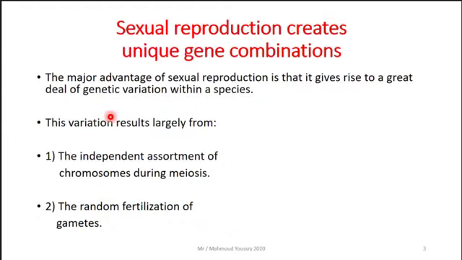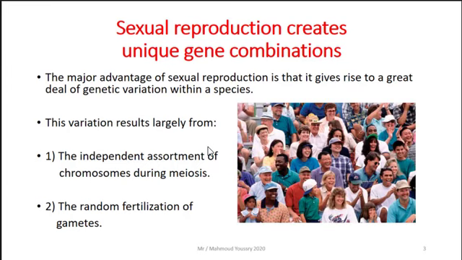Let's start with main idea number one. Sexual reproduction creates unique gene combinations. The major advantage of sexual reproduction is that it gives rise to a great deal of genetic variation within a species. Like in this picture, you can see how the people are very different from each other. This variation results largely from number one, the independent assortment of chromosomes during meiosis.